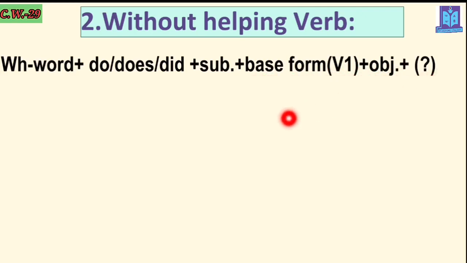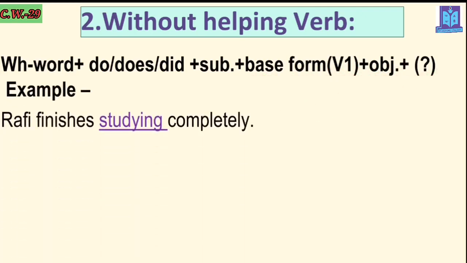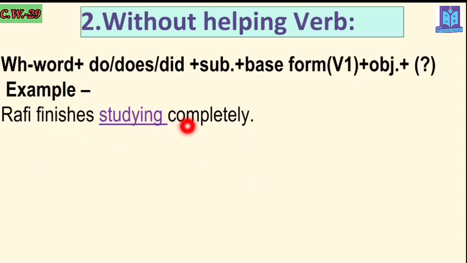So let's go for the same example in a different way. Look, Rafi finishes studying completely. Here finishes is the action verb, and look, it is in the present tense. How do you understand that this is the present tense? Because for this third person singular number, Rafi, with the main verb we have to use s or es. Finishes, that's why es we have to add. That's why we understand this is in the present tense. And here is only one verb.